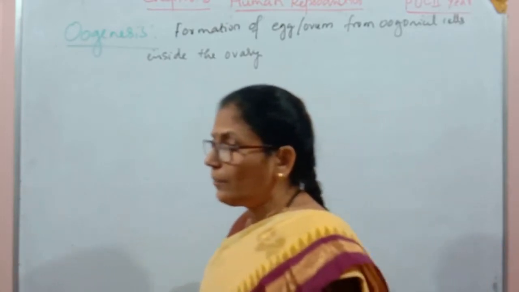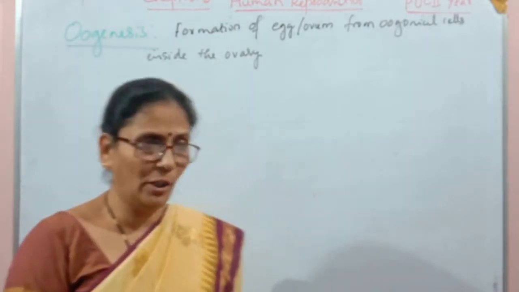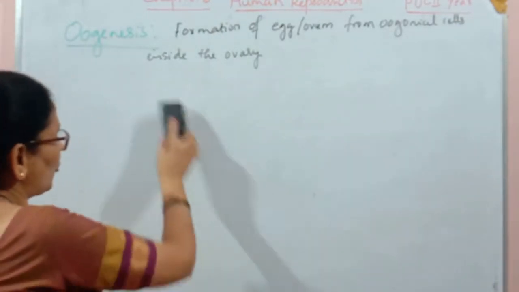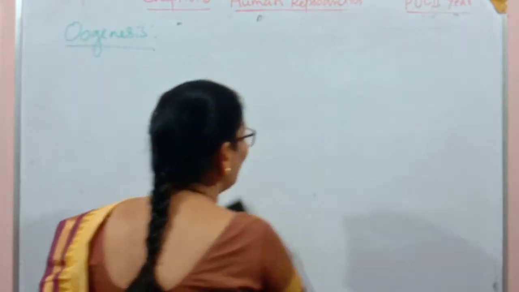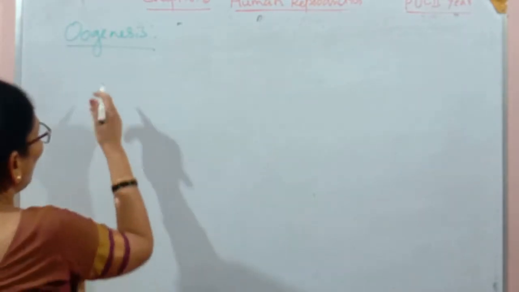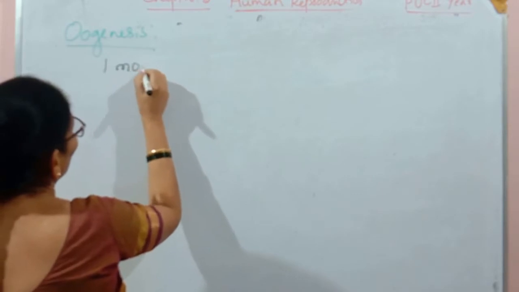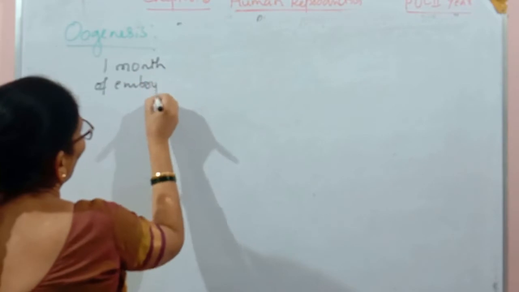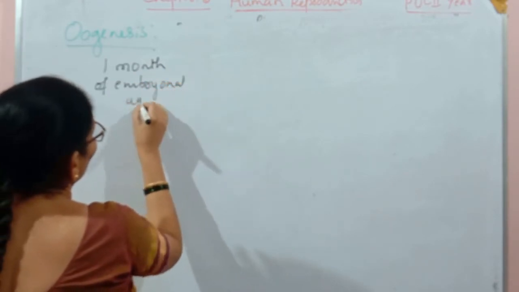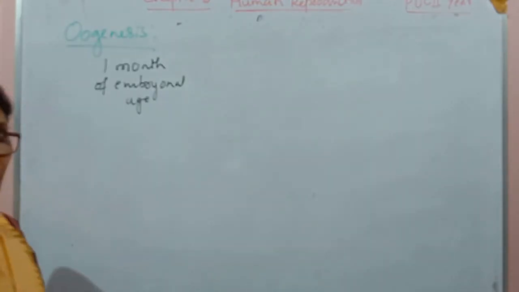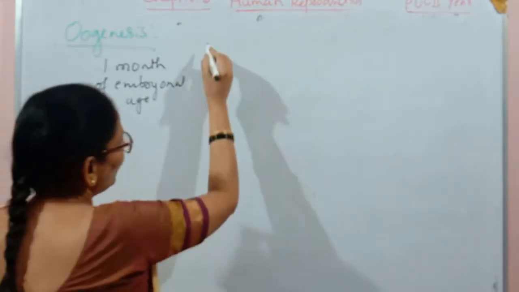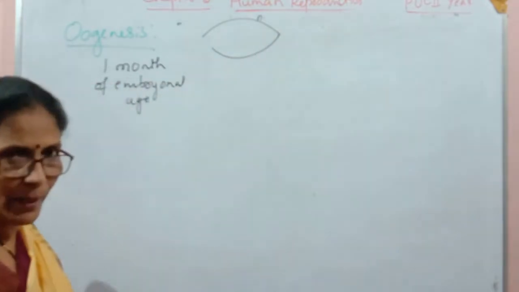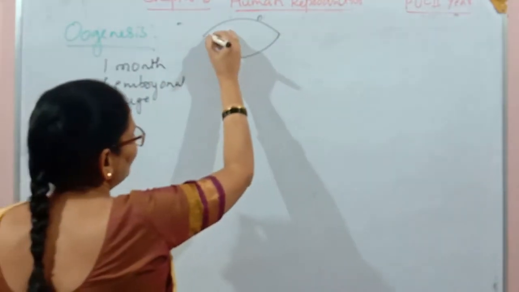At the time of embryonal development, when the embryo or fetus is 1 month of age, the process starts. The ovary is an oval shaped structure which is lined by germinal epithelium.